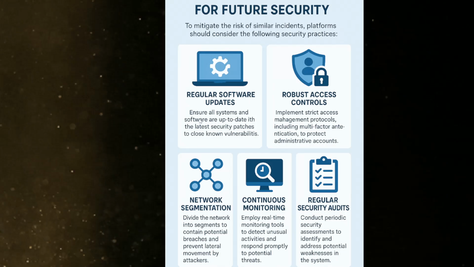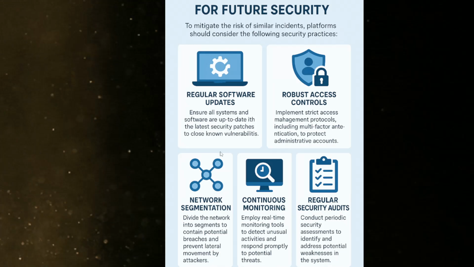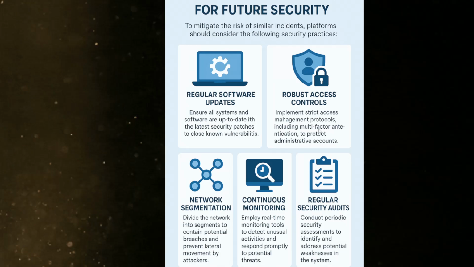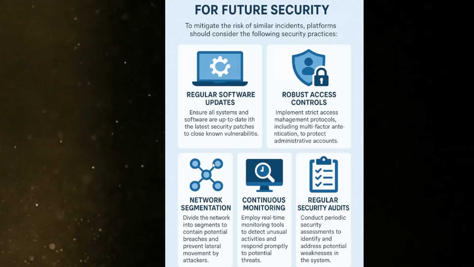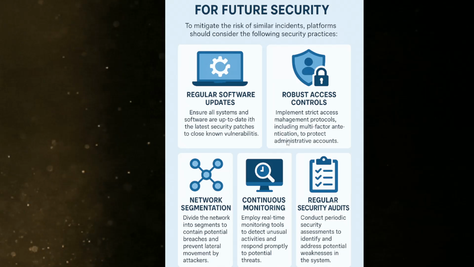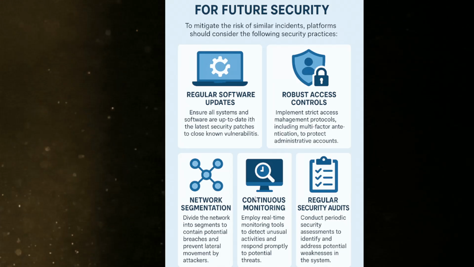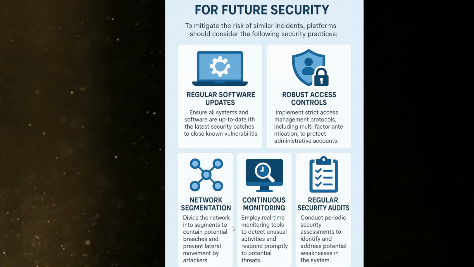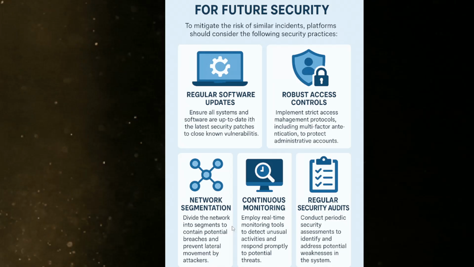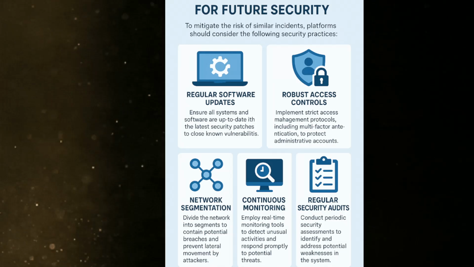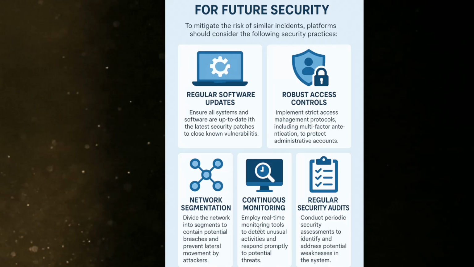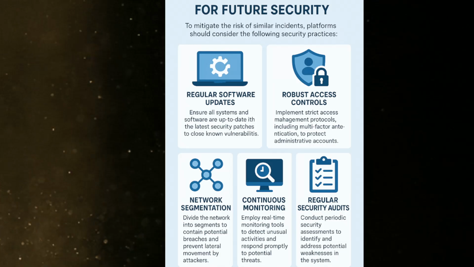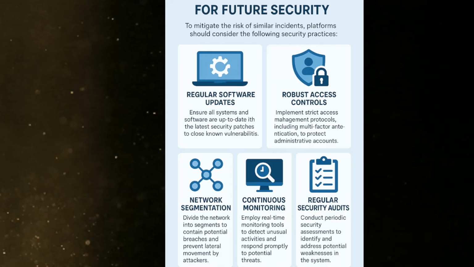Regular software updates: ensure that all systems are updated. Robust access controls: implement strict access management protocols, including multi-factor authentication to protect administrative accounts. Network segmentation: make sure you divide the network into segments so that a breach is not a single point of failure. Continuous monitoring: make sure you have systems in place to monitor, with status reports and updates that you get instantly to see what's taking place.